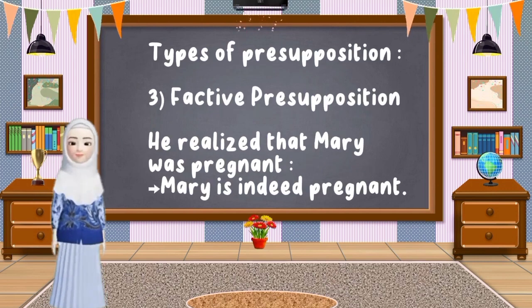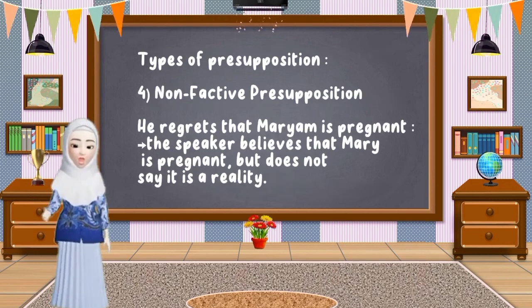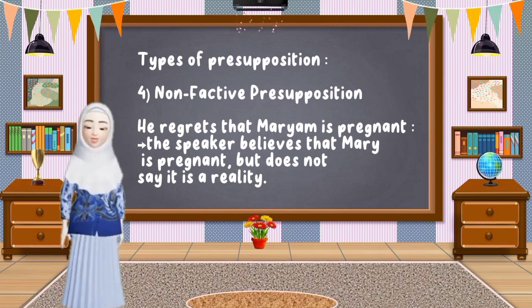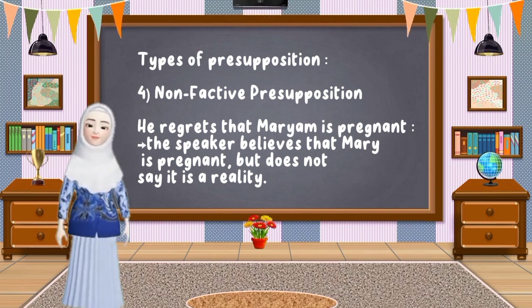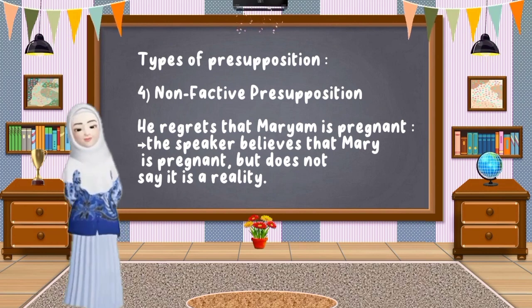Let's go on with the next one, which is factive presupposition. This type arises when the statement assumes the truth of a subordinate clause. This can be seen in the following example. He realized that Mary was pregnant. The presupposition is that Mary was indeed pregnant. Next, the fourth type is non-factive presupposition. Non-factive presuppositions are also related to subordinate clauses but are different from factive presupposition. An example, he regrets that Mary is pregnant. The presupposition is that the speaker believes that Mary is pregnant but doesn't say it is a reality.